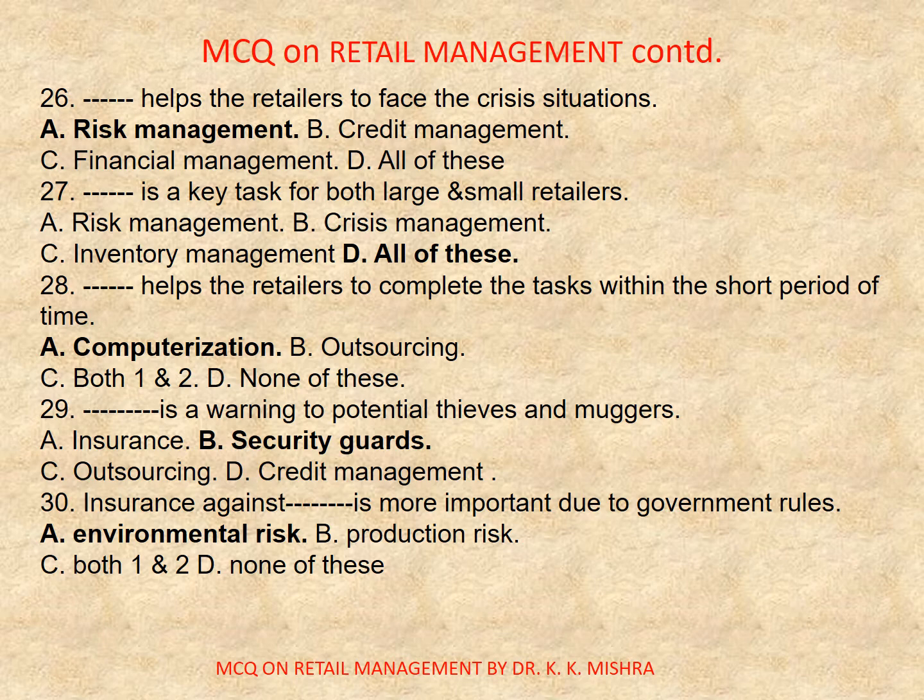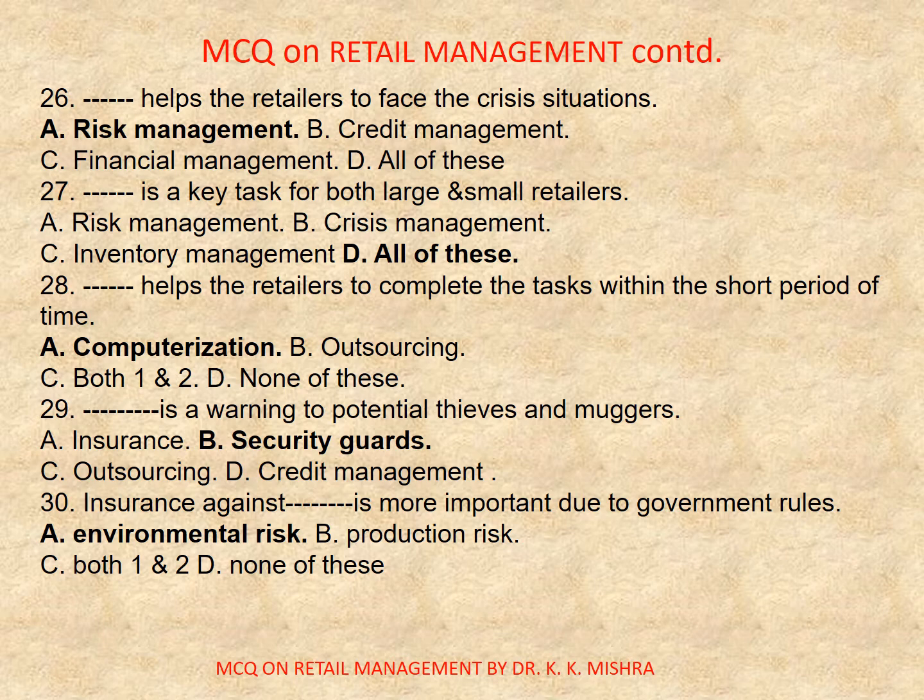Question number 28. Dash helps the retailers to complete the tasks within the short period of time. A. Computerization, B. Outsourcing, C. Both A and B, D. None of these. Correct option is A. Computerization. 29. Dash is a warning to potential thieves and muggers. A. Insurance, B. Security guards, C. Outsourcing, D. Credit management. Correct option is B. Security guards.